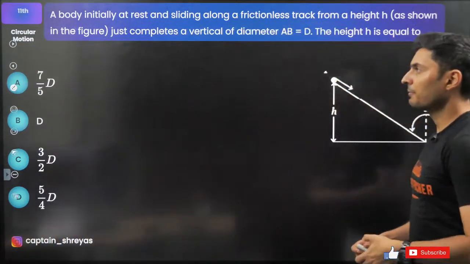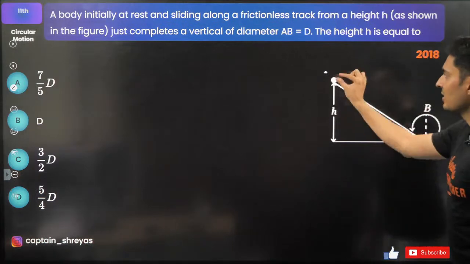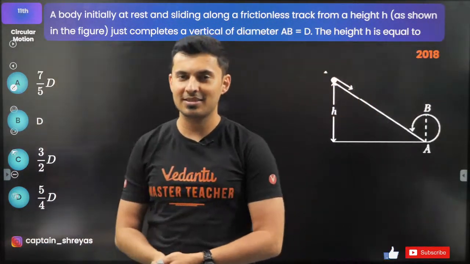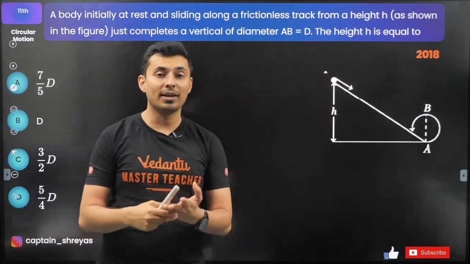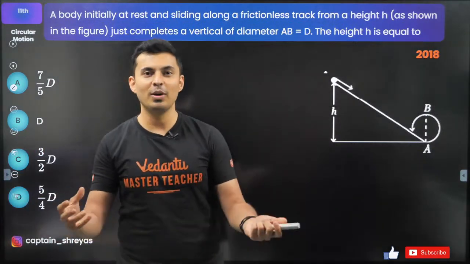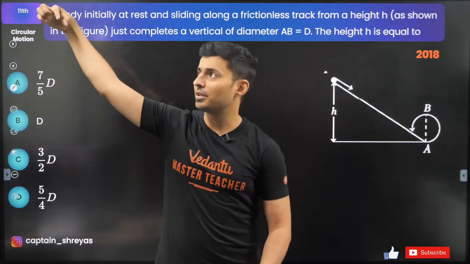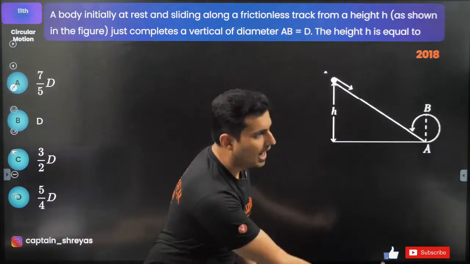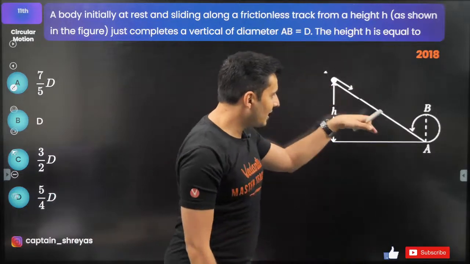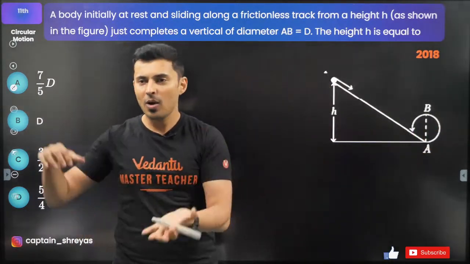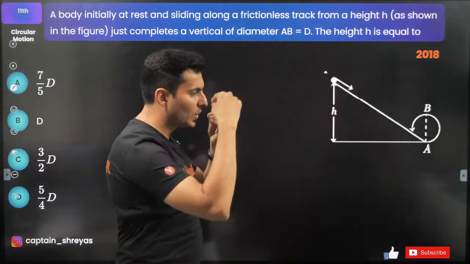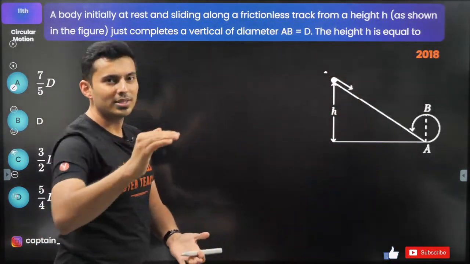Let's do another question. There is a body initially at rest, starts sliding down like this and goes on a track, like a Hot Wheels. You might have all seen those advertisements, or maybe somebody making a track or a contraption or some video, or a roller coaster. You leave from the top, it goes down like this and goes up without losing contact and comes down like this. So exactly that question: how high should that initial point be, so that when it comes down, it is able to complete the track without losing any contact?